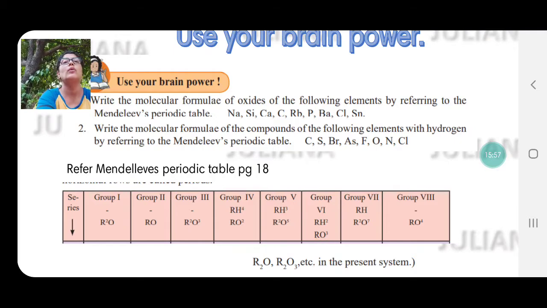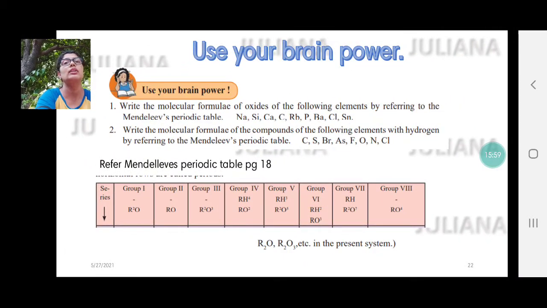So you have a little homework now. Use your brain power. Write the molecular formula of oxides of the following elements by referring to Mendeleev's periodic table. You have to see in which group they are. Sodium, for example, is in group 1, so it will form R2O, that is Na2O. Then you have to find out which group silicon is in, which group calcium falls into, rubidium Rb, phosphorus P, barium Ba, chlorine Cl, and tin Sn. Check the periodic table, check the formulas of oxides here and form those oxides.